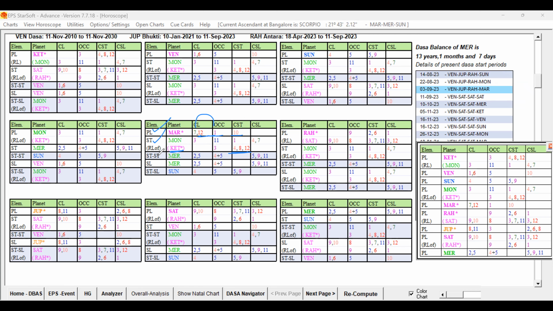The 2A level planet is Mercury, and the sublord is also Mercury. So these are all good, right? And the star lord of the sublord, also Moon, is good too. If you look at the seventh lord, star level, sub level, everything is fine. So that way it is not a problem.